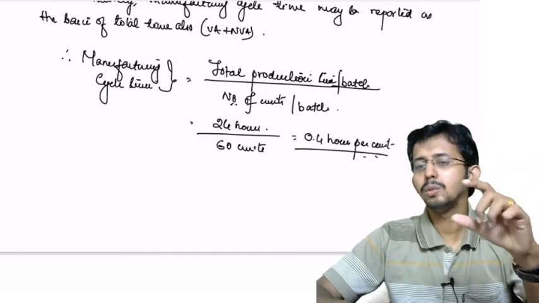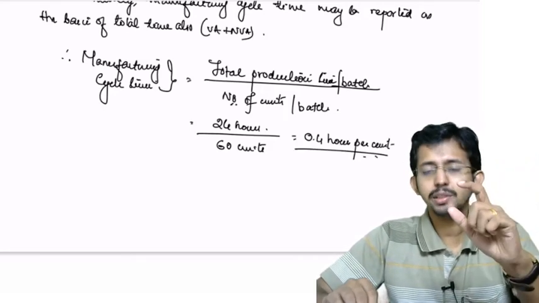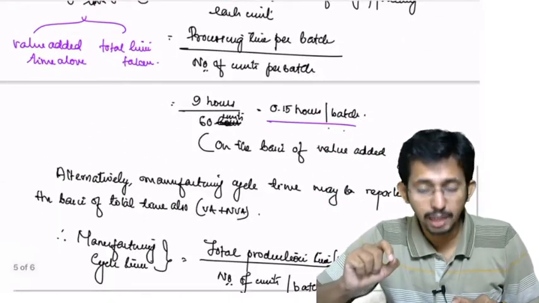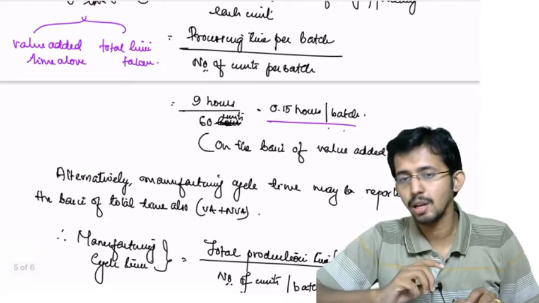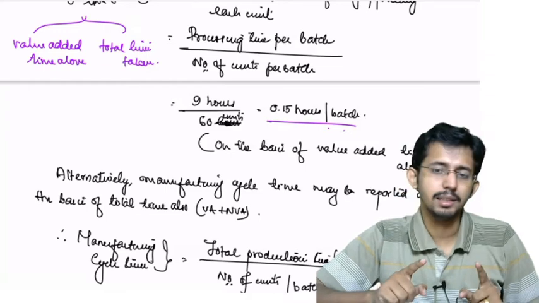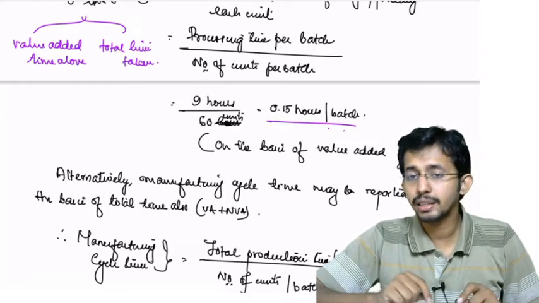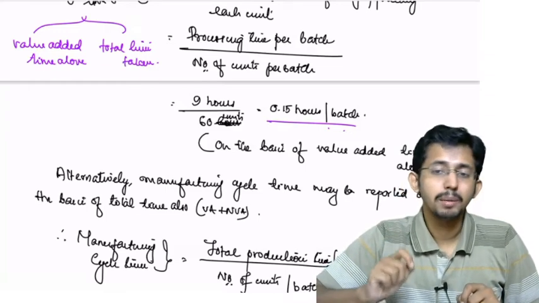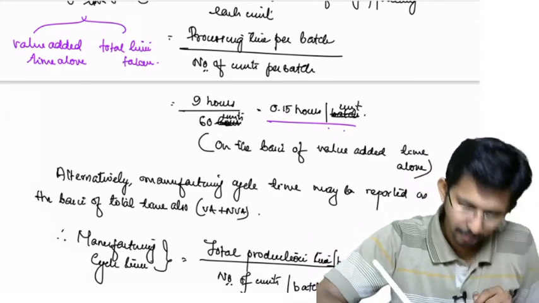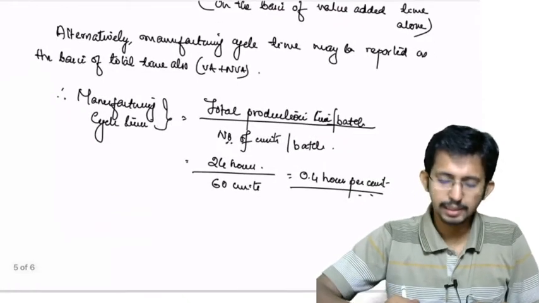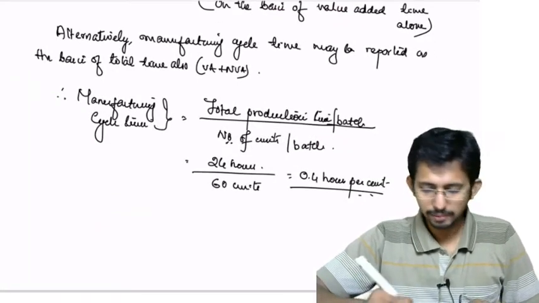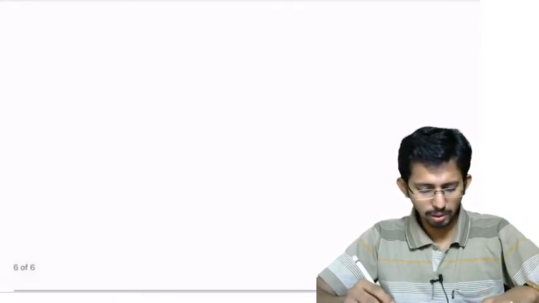So right now each unit takes a manufacturing time of 0.4 hours per unit, out of which how much is productive time? Productive time is only 0.15 hours per unit, sorry, not per batch, per unit. So ideally, if all non-value added times were eliminated, the entity could complete the production in 0.15 hours per unit, whereas currently it is taking 0.4 hours per unit. Okay, so that's all.